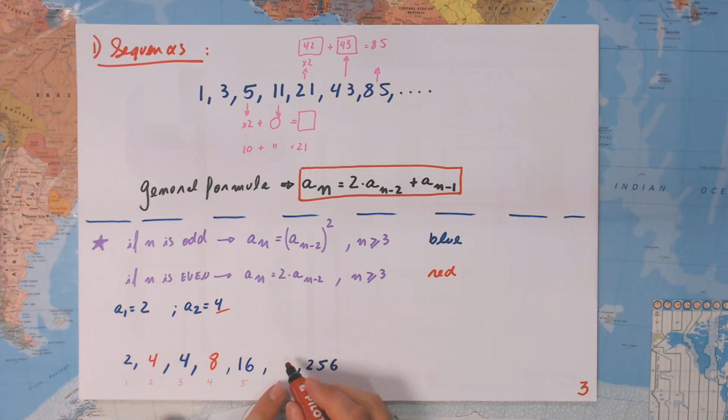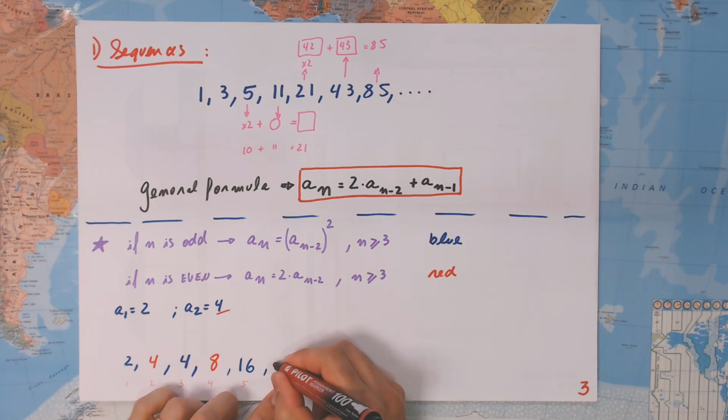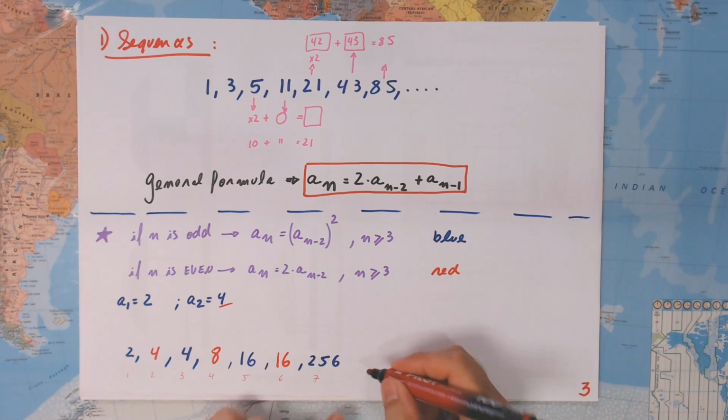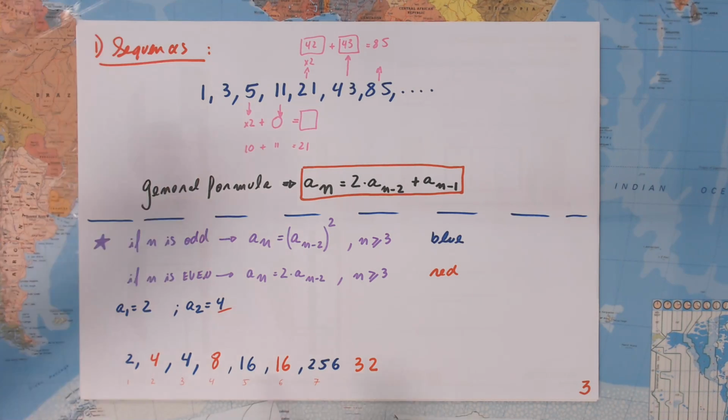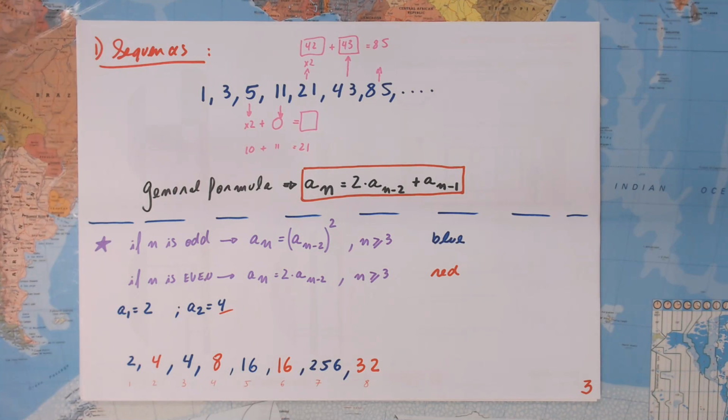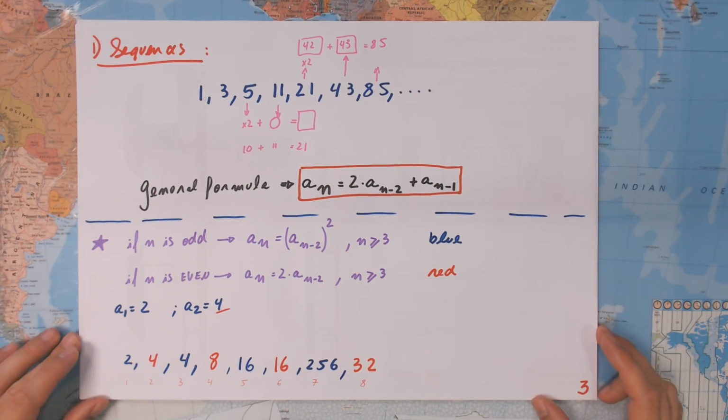And again, A6 is going to be twice A sub 6 minus 2, which is 4. So this is A4. Twice this one is 16. Let's put in here this one. This is going to be 32. Of course, I'm not going to compute 256 squared. There is no point doing it. If you want to do it, be my guest. But I'm not going to do it because the aim of this class is not to go and calculate 256 squared. And this is a sequence.